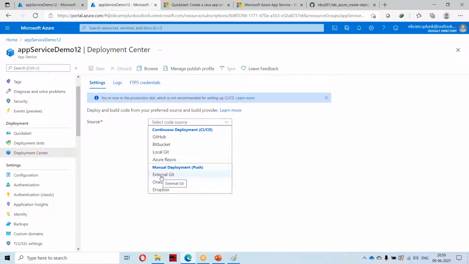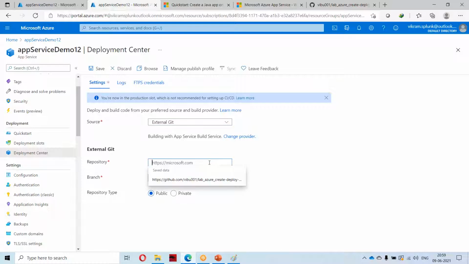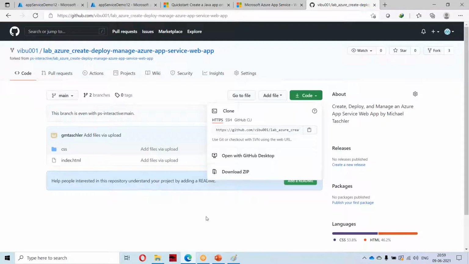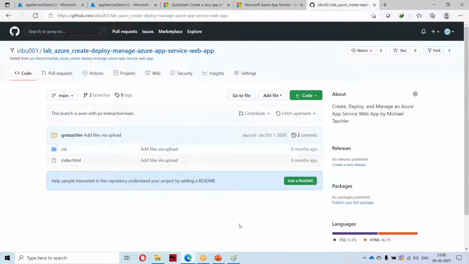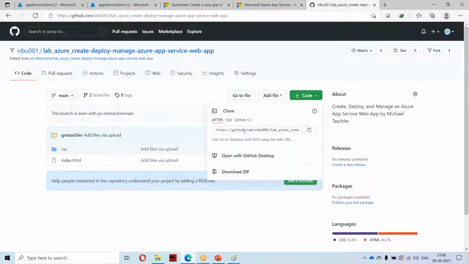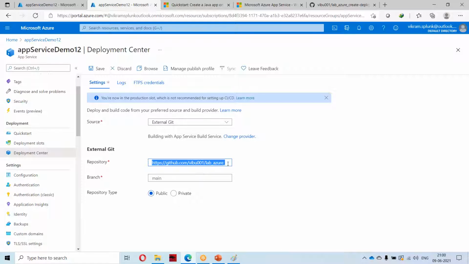For our lab purposes, I will give the external Git URL. This is my external Git URL. Where did we get this from? We got it from GitHub. Whenever you go to GitHub, based on the project, you will have a code option. When you click it, you get a URL, and you clone your project using this URL. So I have copied that and pasted it here, and I am giving main. This is the main branch.